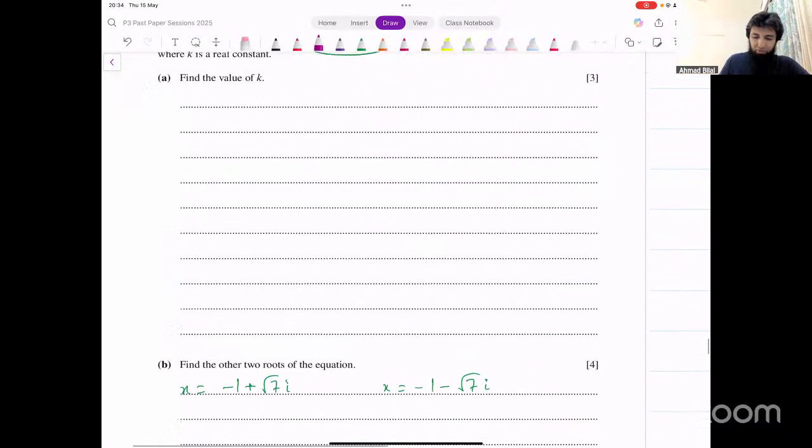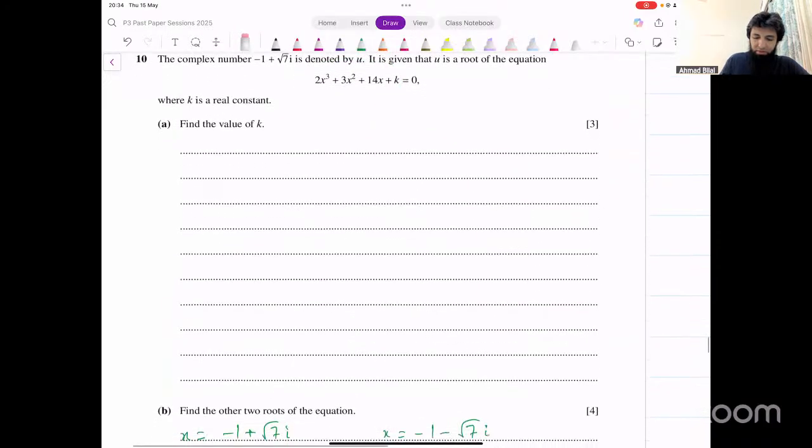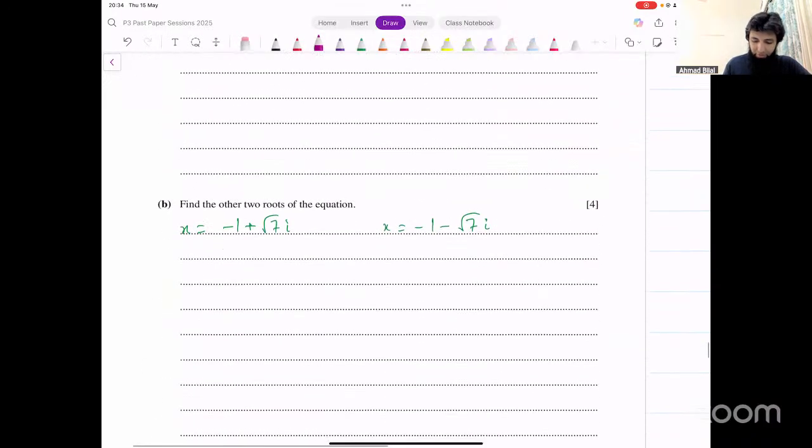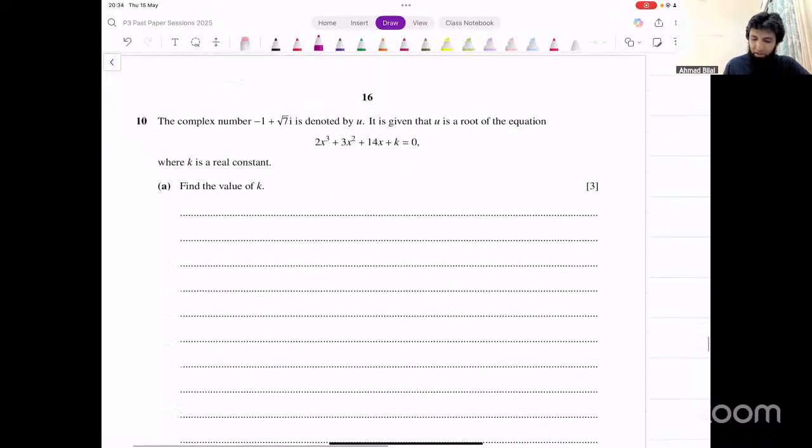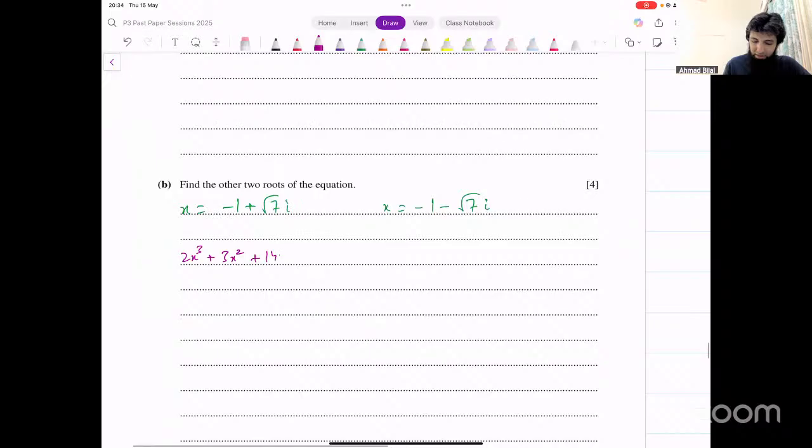You have that polynomial. That polynomial is 2x cubed plus 3x squared plus 14x plus k equals 0. Sum of roots of this equation is given by minus b over a. So that's minus 3 over 2.